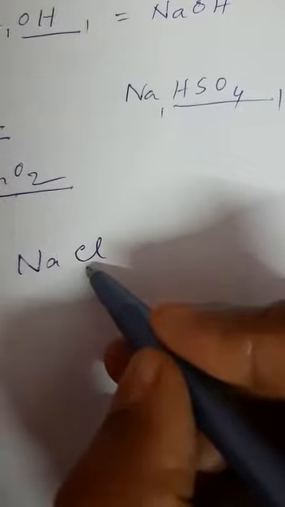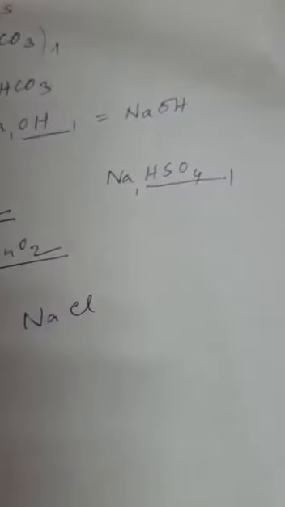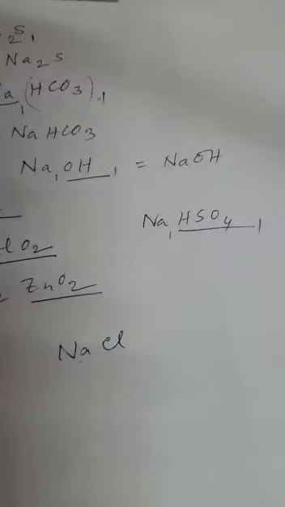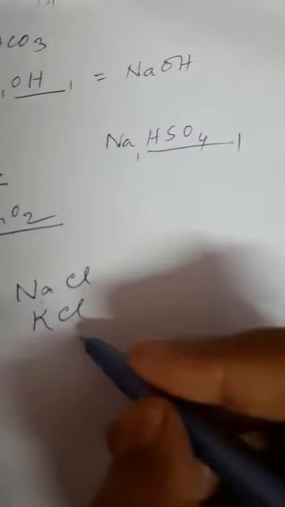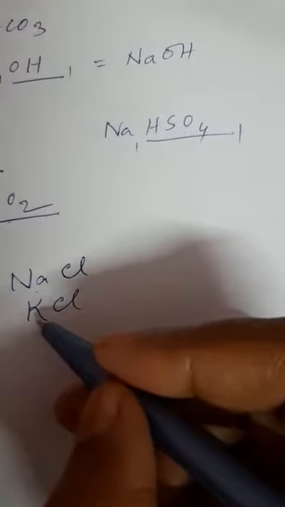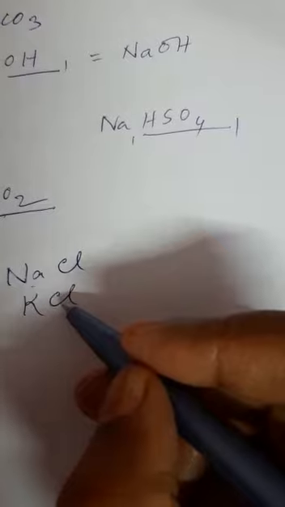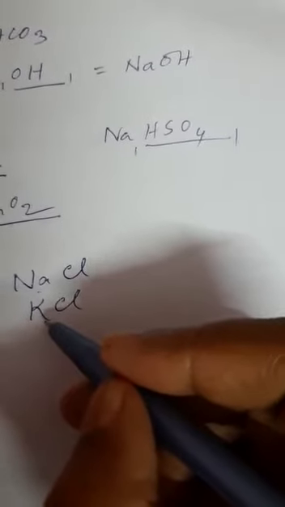So the valency of sodium will be 1. Okay. Next example, potassium chloride. Again, how many chlorine atoms have combined with potassium? 1 chlorine. So the valency of potassium is 1.